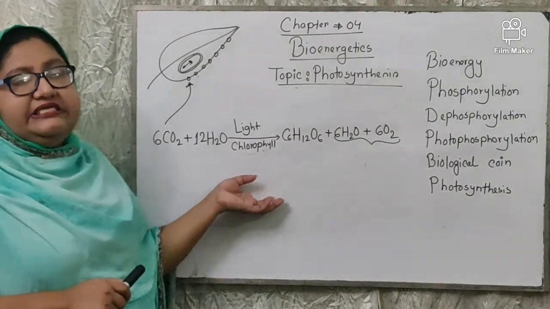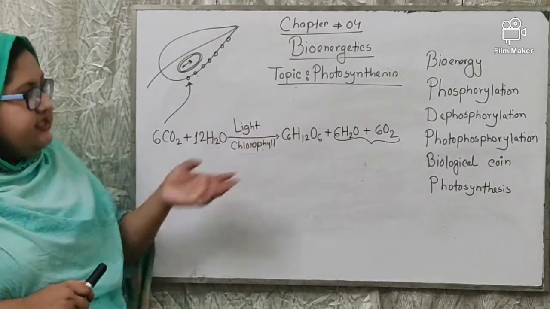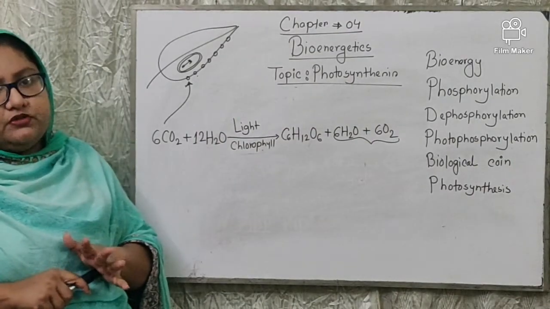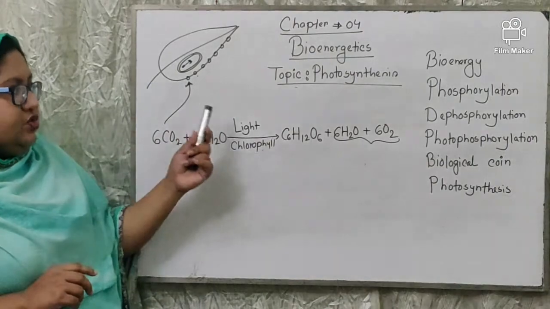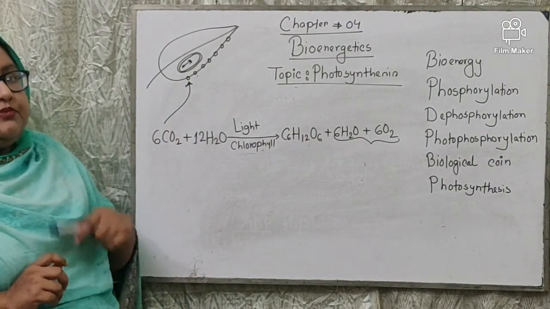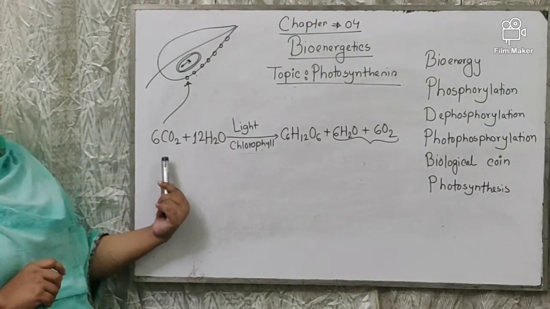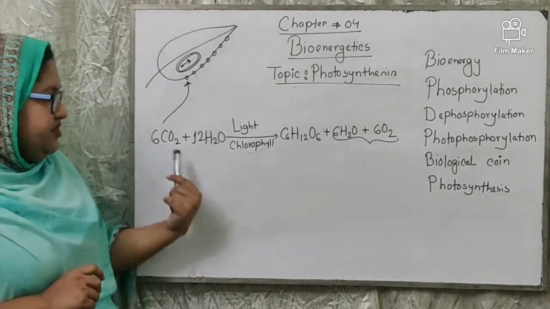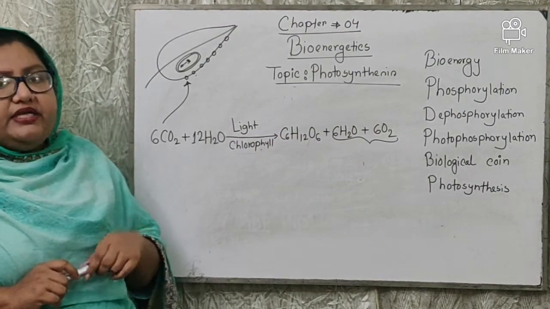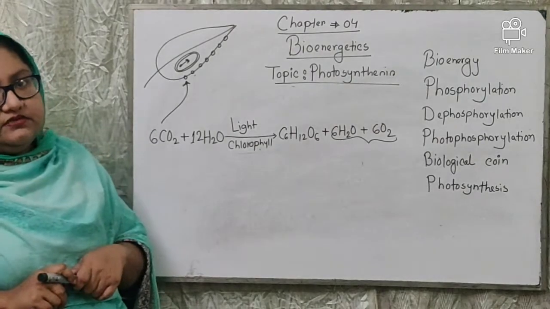Another important thing is that the process of photosynthesis is also known as an oxidation reduction process. Why is it known as an oxidation reduction process? Because in this process water is oxidized and carbon dioxide is reduced. Hence, carbon dioxide is reduced and water is oxidized. That is why this process is also known as an oxidation reduction reaction.